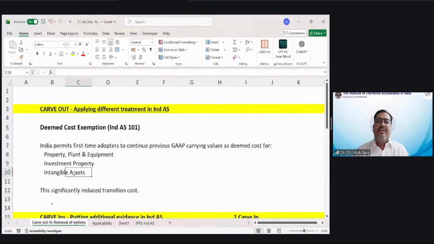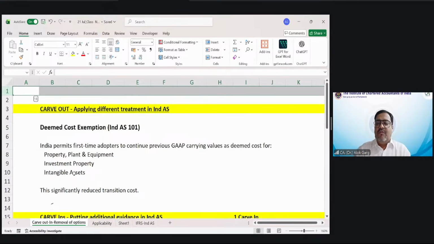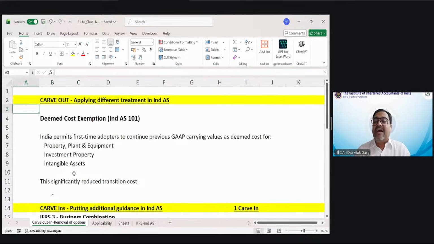Sure. Let's understand what is the meaning of these carve out, carve in, and removal of option. Very important for all of you, okay? Carve out means applying a different treatment in Indian accounting standard. IFRS has given you a treatment of X, but in Ind AS you are doing a treatment of Y. Okay.